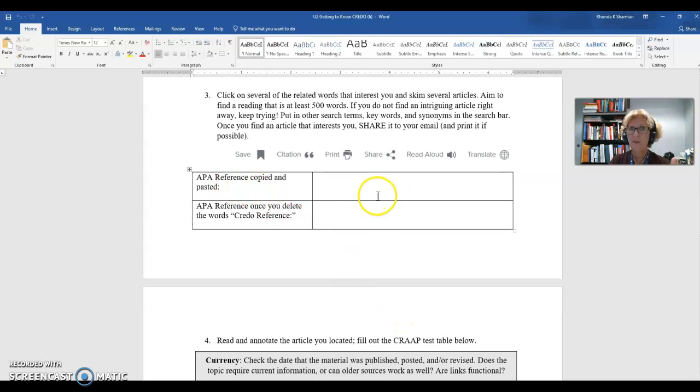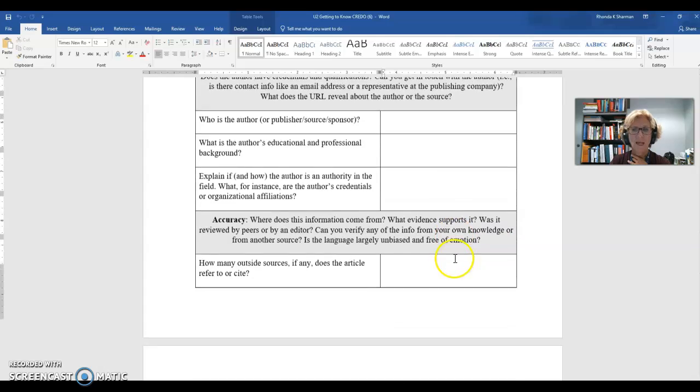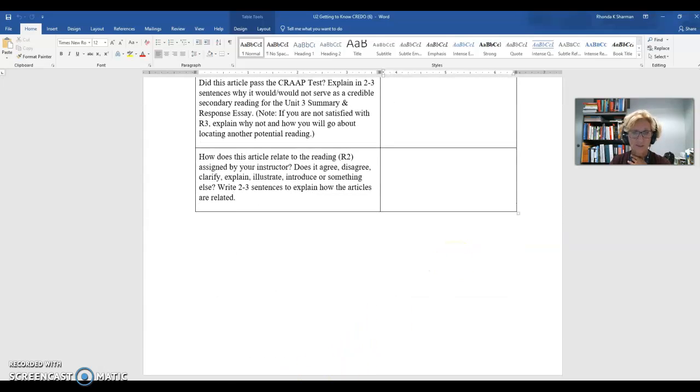So it's going to ask you to copy the reference, and again, whichever database you are in, you find it a different way. You're going to print the reference and then modify it a little bit, and then all of them do the same thing at the end, which is to apply the crack test to the article that you found. Please give complete answers for every box. Even if you don't really need to answer it, say not applicable or article was not that old or whatever is appropriate. But if you leave something blank, that would cost you points. So be thorough and answer all of those questions.